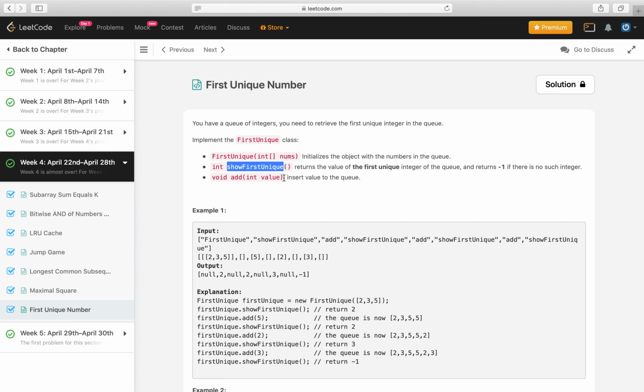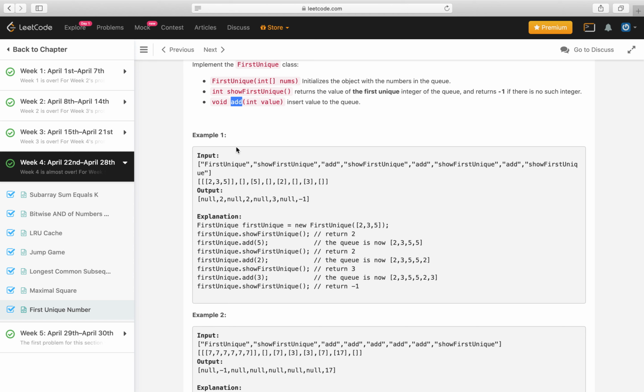When first unique is called, it returns the value of the first unique integer of the queue and returns -1 if there is no such integer. And when we call add, it will add that value to the queue. Let's go through the example.